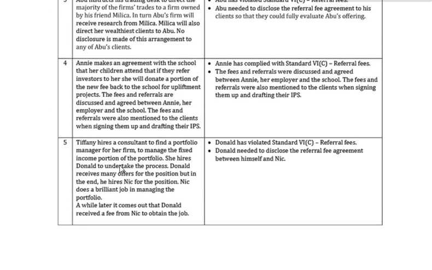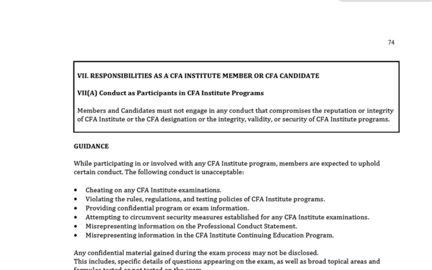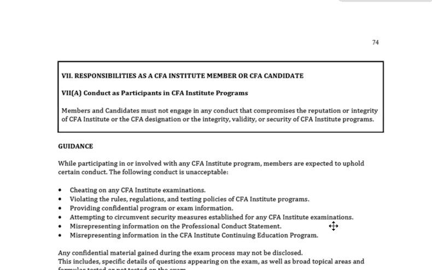Some more questions for you there. Over the page, the very last standard, standard 7. If you are doing Kaya, this is of course where you would jump off the ship, because you don't have to do standard 7, as you can see what standard 7 says. Responsibilities as a CFA Institute member or candidate. So this is obviously only for the CFA level 1, 2s, and 3s.